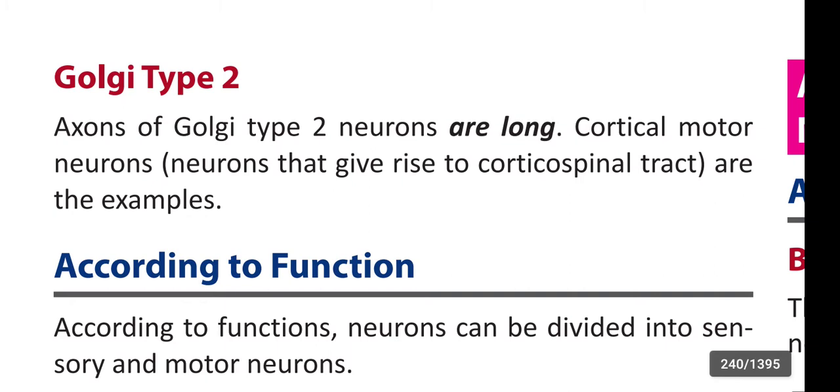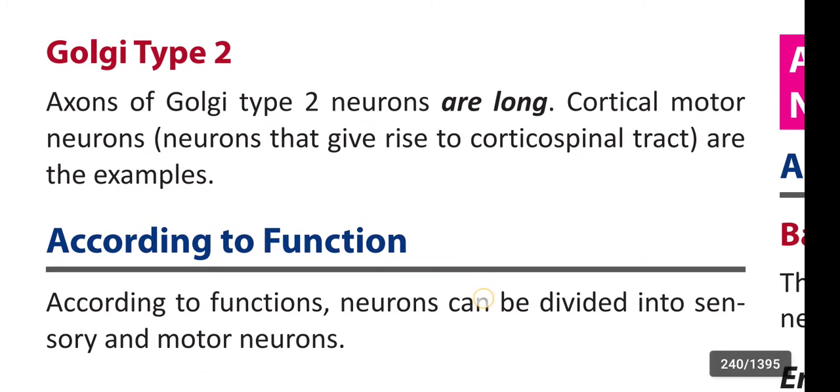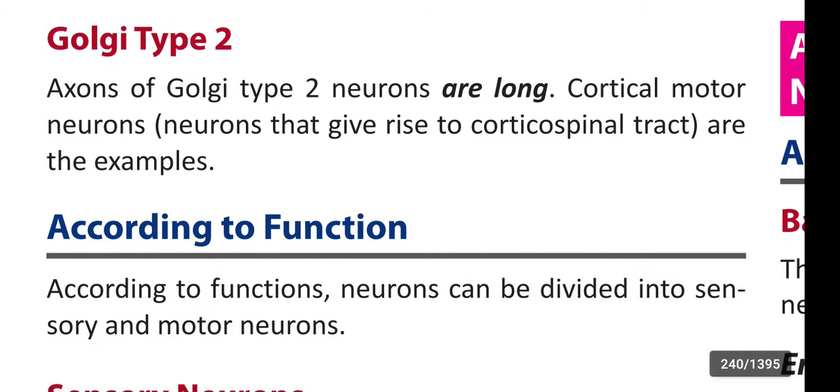Next, Golgi type 2. Axons of Golgi type 2 neurons are long. Neurons that give rise to the corticospinal tract are the examples. Type 2 have long axons. Cortical motor neurons are the examples.